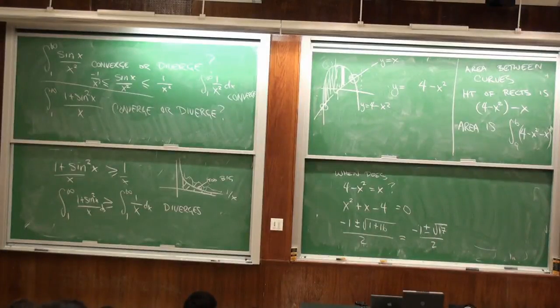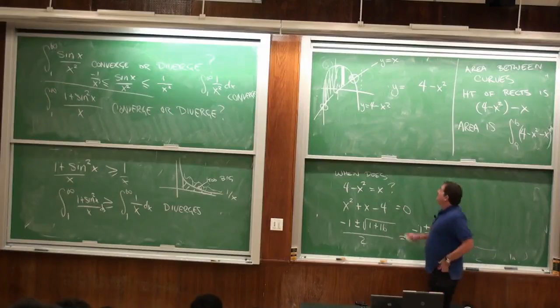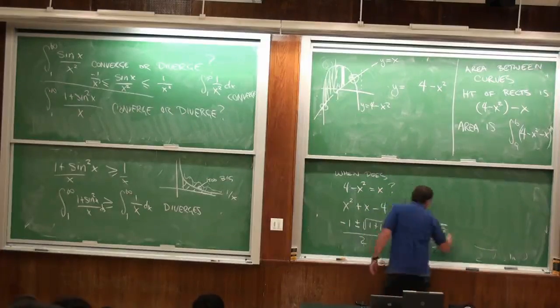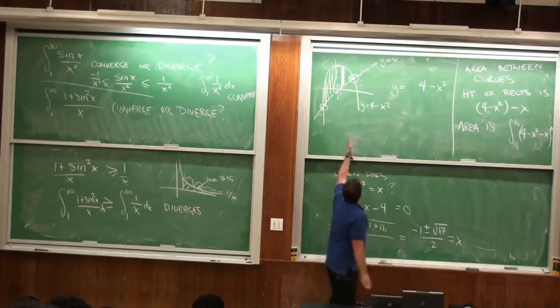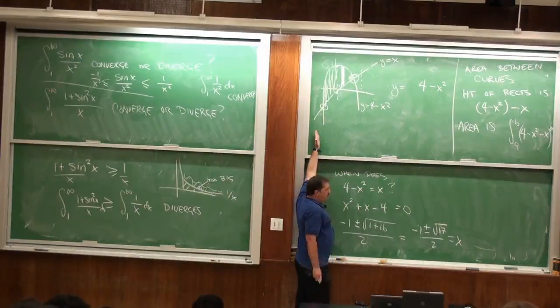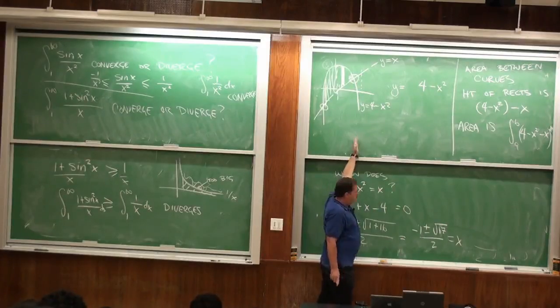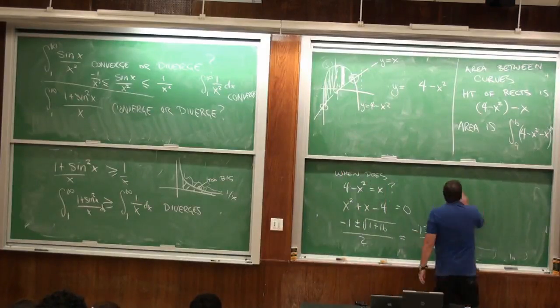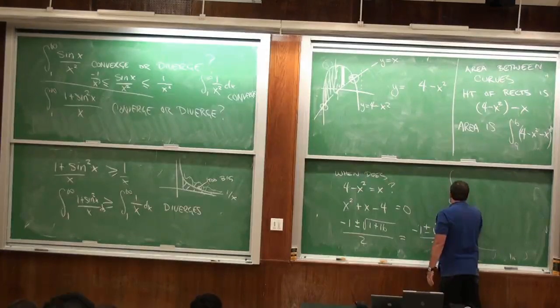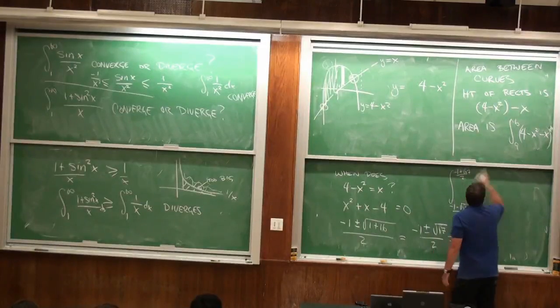Nothing wrong with the square root of 17. It's perfectly good. Do not use a calculator, just write that. And so now we know where they cross. This one is -1 minus square root of 17 over 2. And this one is -1 plus square root of 17 over 2. Okay. So that means that the integral we want to do is from -1 minus root 17 over 2 to -1 plus root 17 over 2 of that.